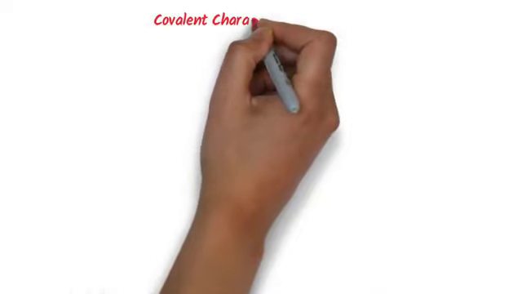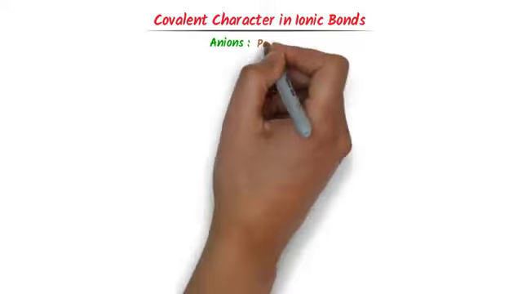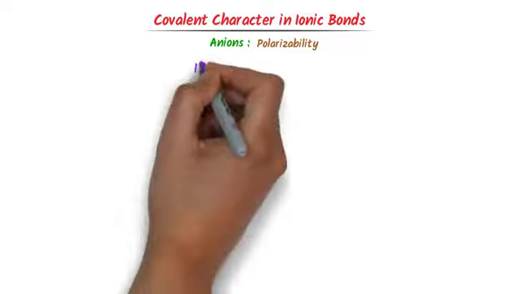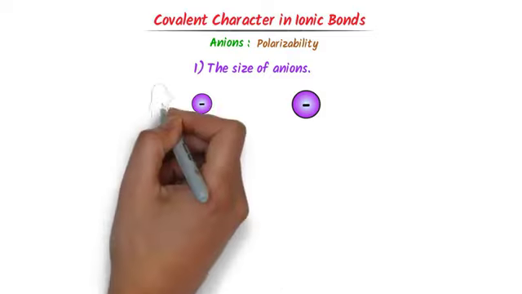Now, I will teach you properties of anions affecting the covalent character. We know that anions have polarizability or deforming ability. The first factor affecting covalent character is size of anions. Let's consider these anions. We can see that the size of this anion is smaller.